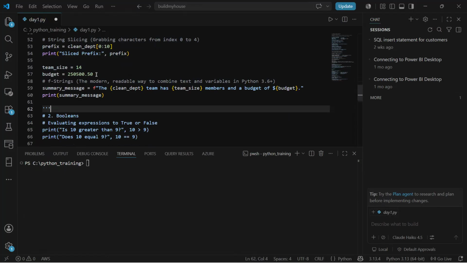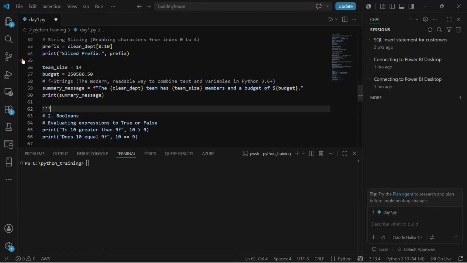Now, if I want to use f-strings, this is a modern approach to using strings. Remember, f-strings work in Python 3.6 and above.